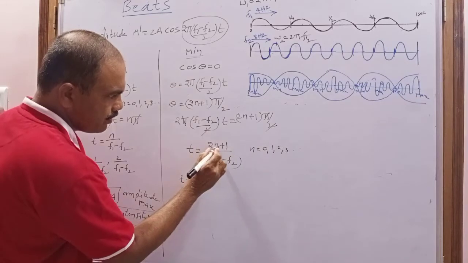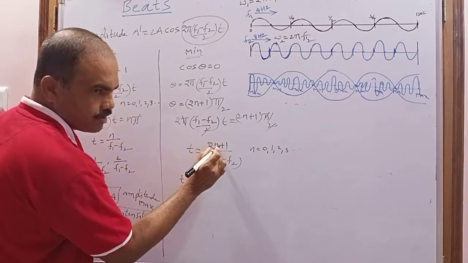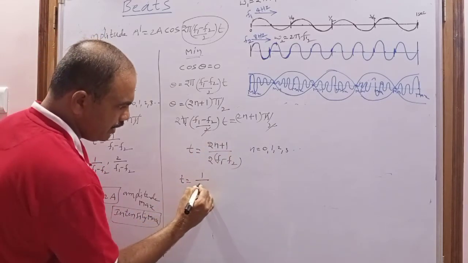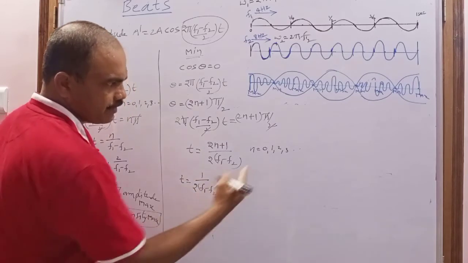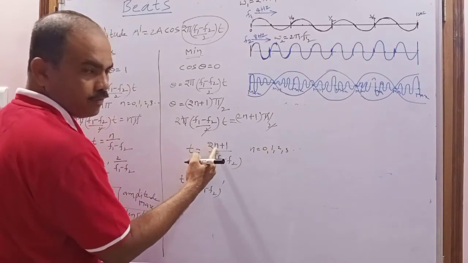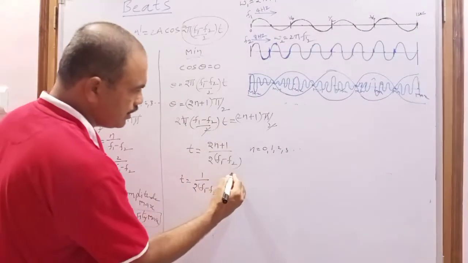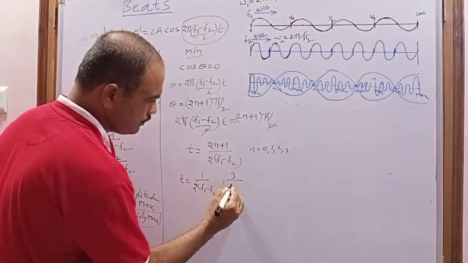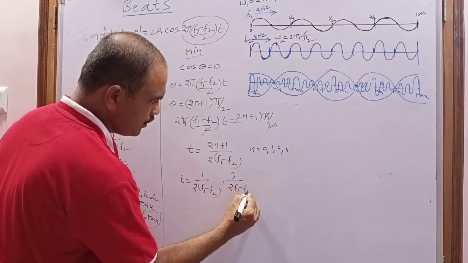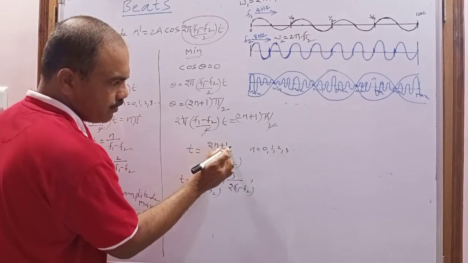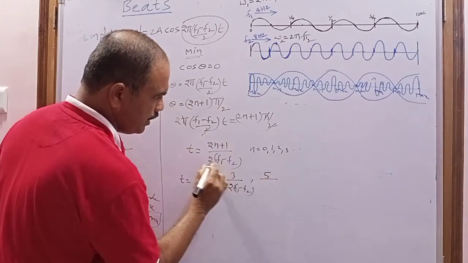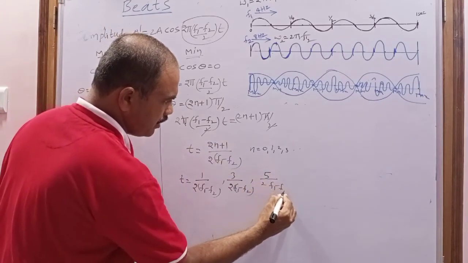N equal to 0: 2 into 0 is 0, 0 plus 1 is 1, so t equals 1 by 2 (f1 minus f2). Next, when I put n equal to 1: 2 into 1 is 2, 2 plus 1 is 3, so 3 by 2 (f1 minus f2). Next, when I put n equal to 2: 2 into 2 is 4, 4 plus 1 is 5, so 5 by 2 (f1 minus f2), and so on.